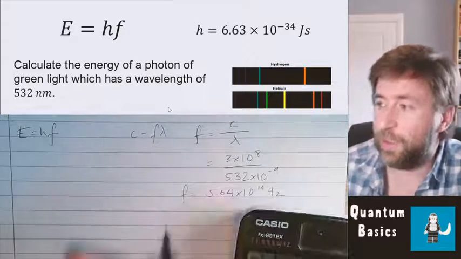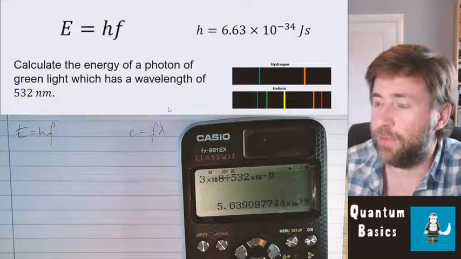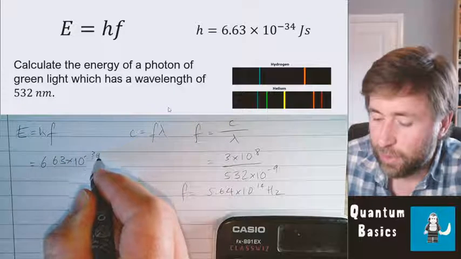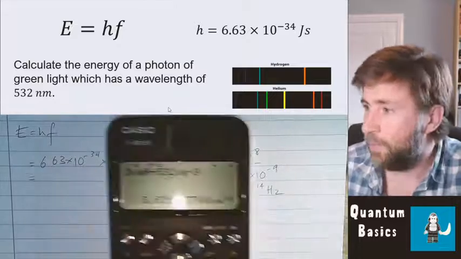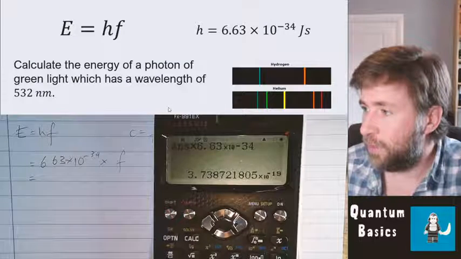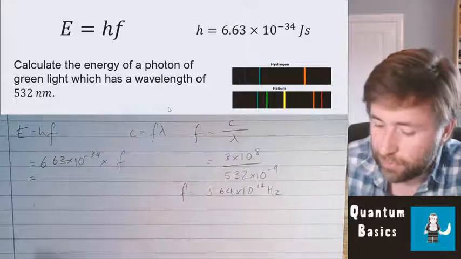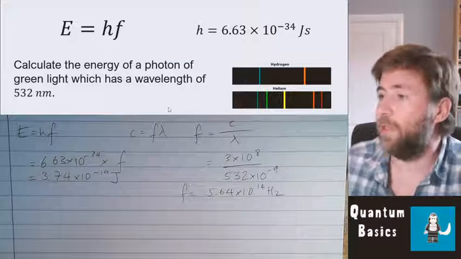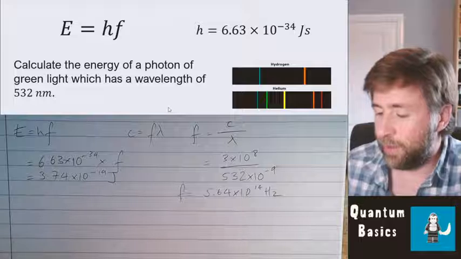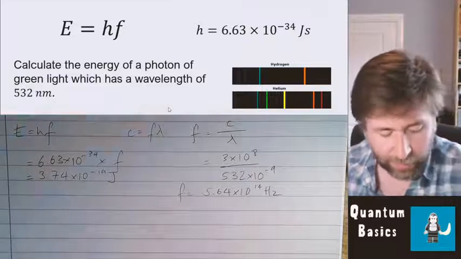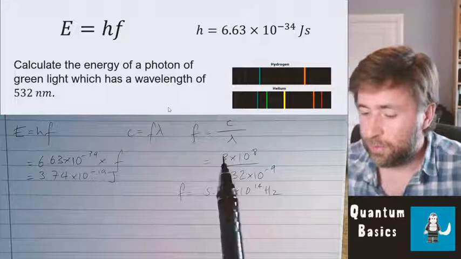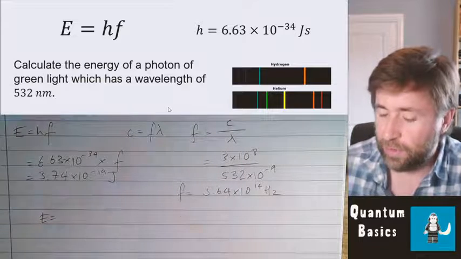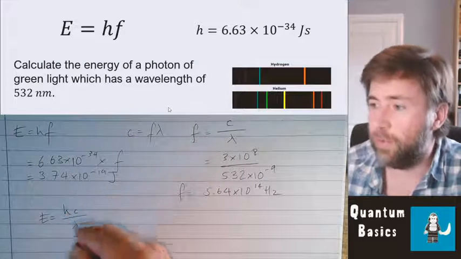Now I'm going to leave that in my calculator because I would like all the significant figures where possible. But I'm going to do Planck's constant 6.63 times 10 to the minus 34 multiplied by that frequency gives me 3.74 times 10 to the minus 19 joules. So that's a slightly more complex one because you've had to do 2 steps, so probably 2 marks for that one. Now you will probably have recognized there is a little bit of a shortcut for that, which is that actually I can substitute this value in here instead of the frequency. So there is one more equation that often isn't given, but actually is a very useful shortcut.